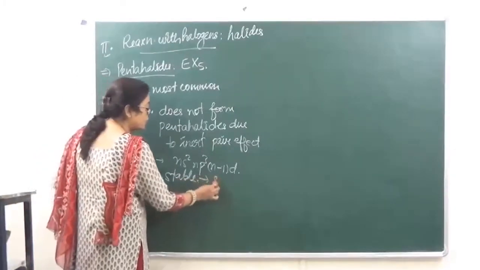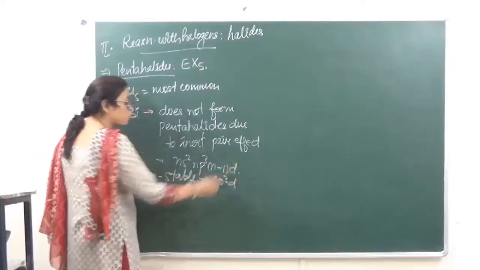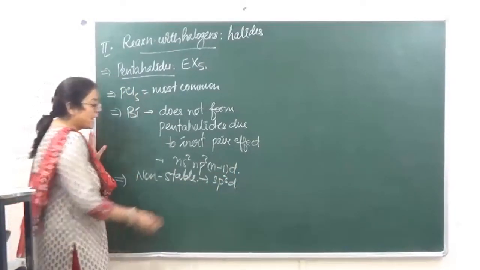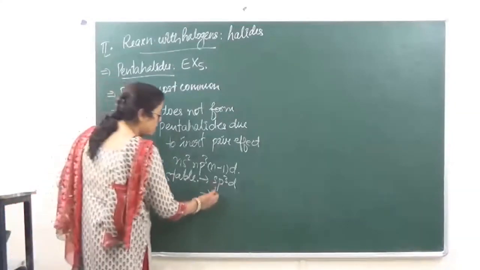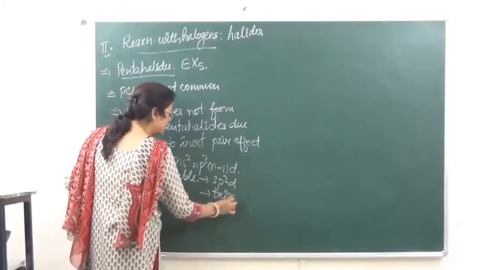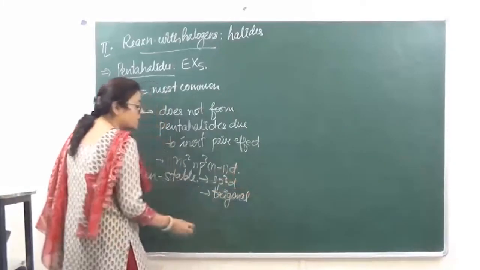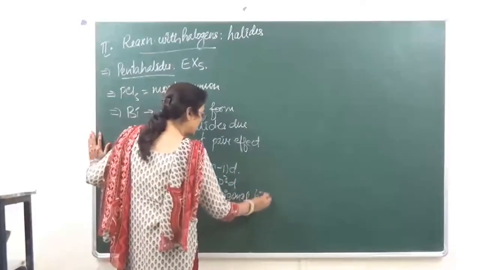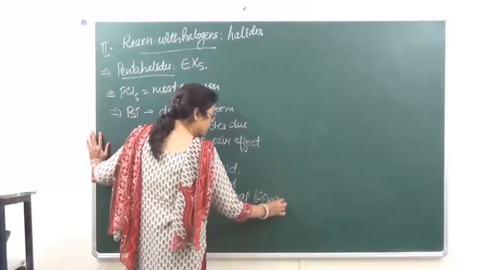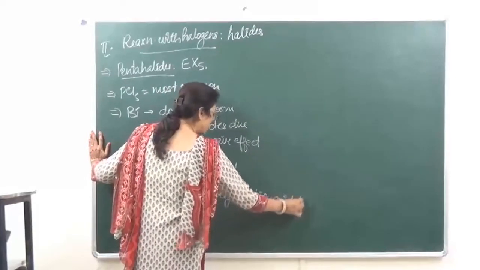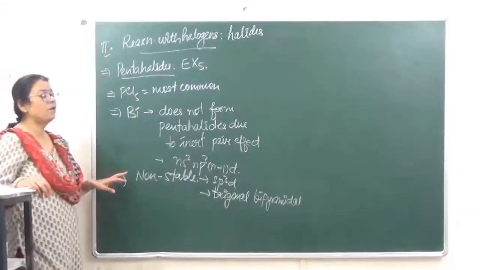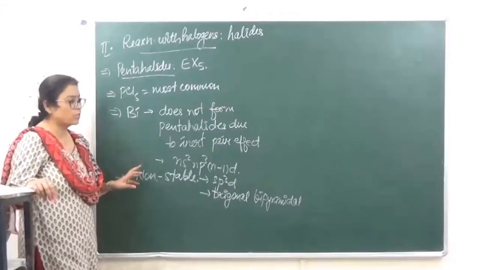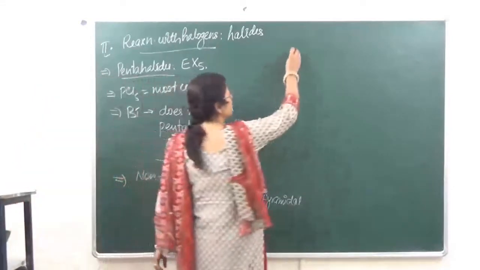The hybridization which is present in this case is going to be sp3d, and as a result जो इसकी geometry होती है, that is trigonal bipyramidal. Now this is not a very stable structure, because repulsions take place in this case.